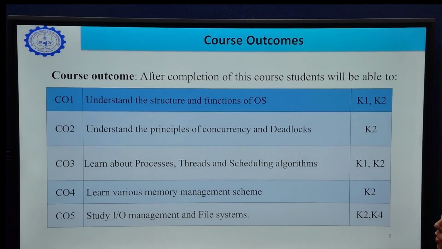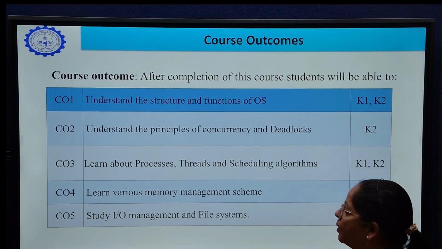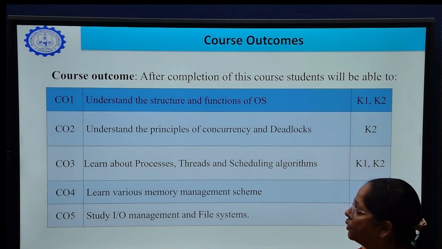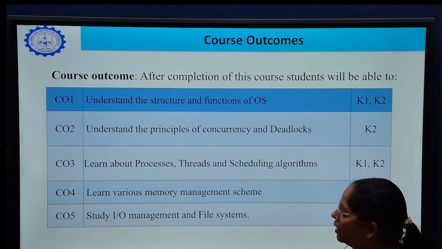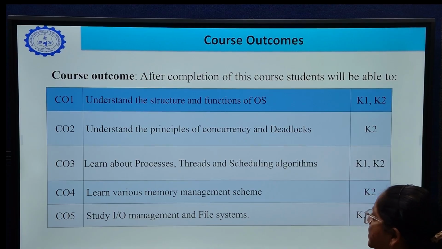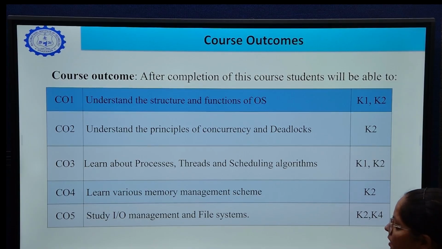Here are the COs according to the AKTU syllabus. First CO is to understand the structure and functions of operating system. Second CO is to understand the principle of concurrency and deadlocks. Third CO is to learn about processes, threads and scheduling algorithms. Fourth CO is to learn various memory management schemes. Fifth CO is to study input-output management and file systems.